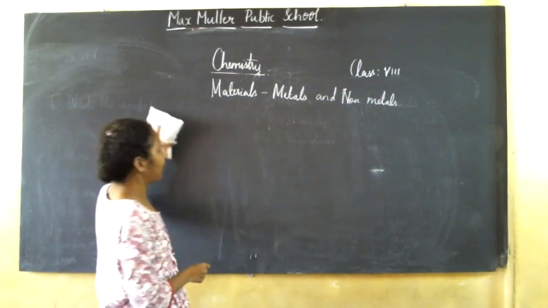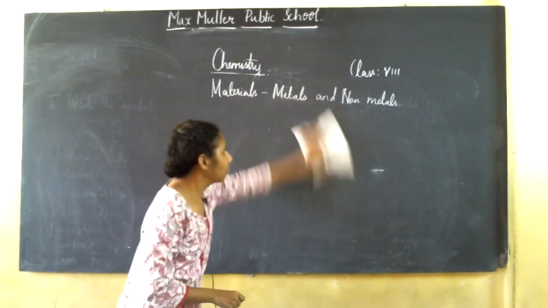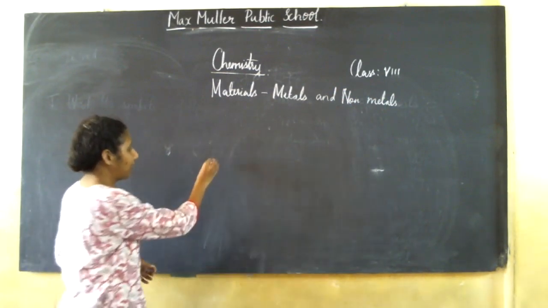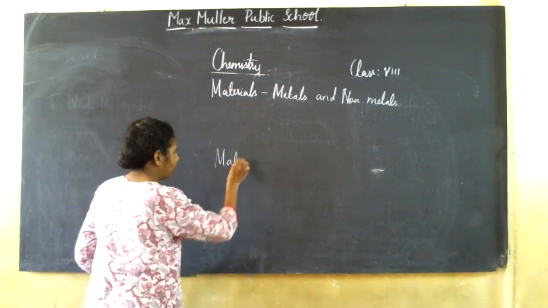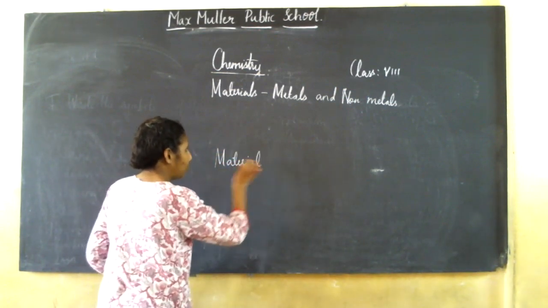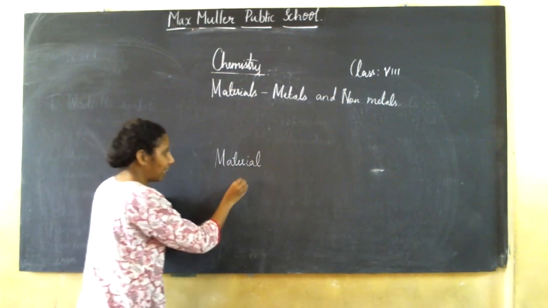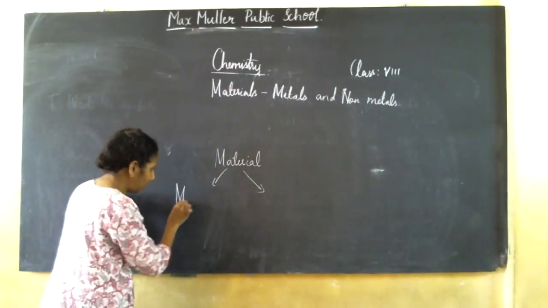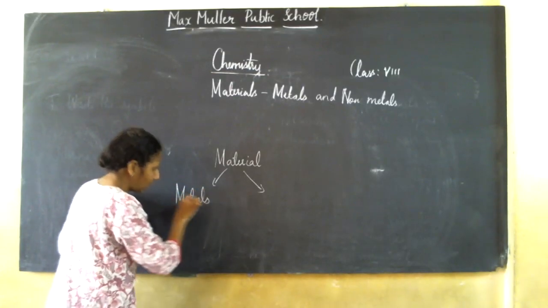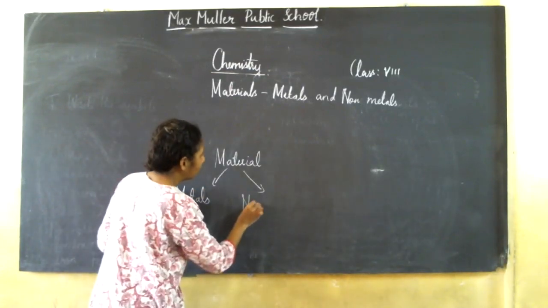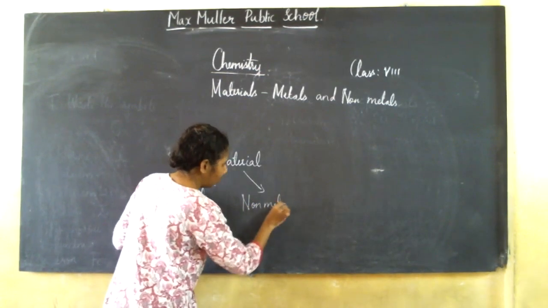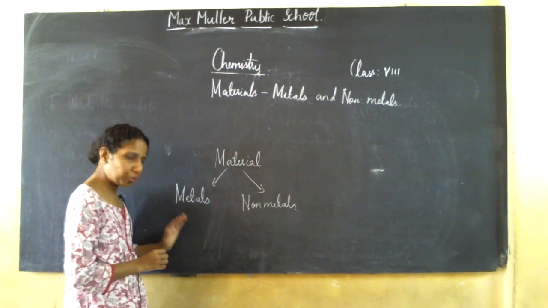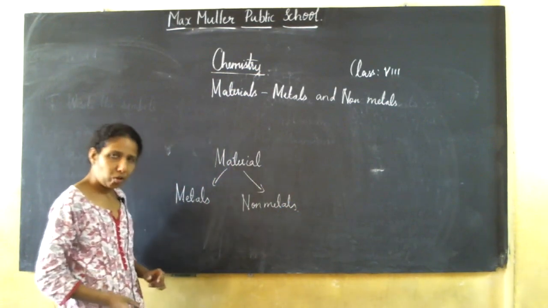When I say materials, they are classified into two types. What are they? Metals and non-metals. Materials are classified into two types, metals and non-metals.